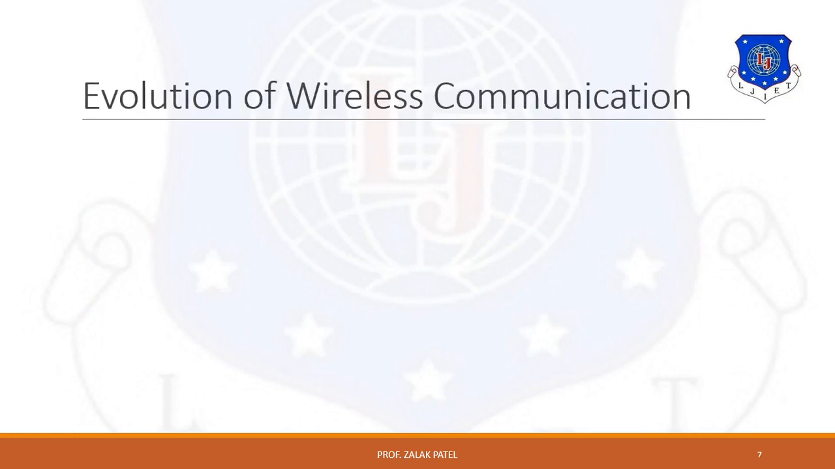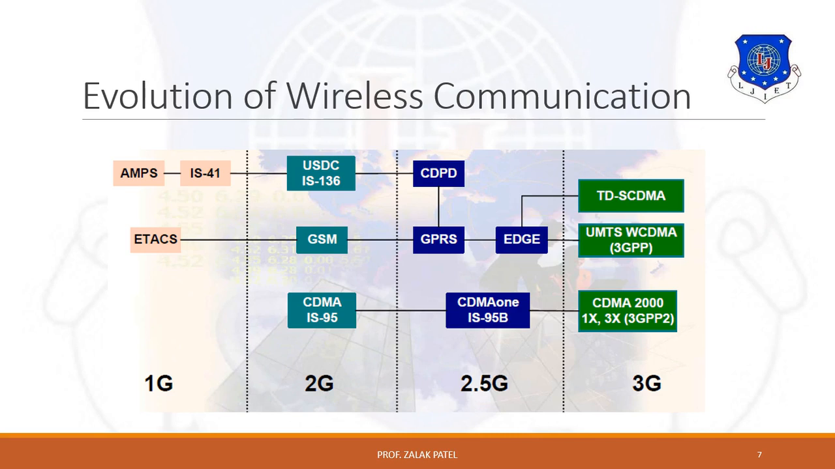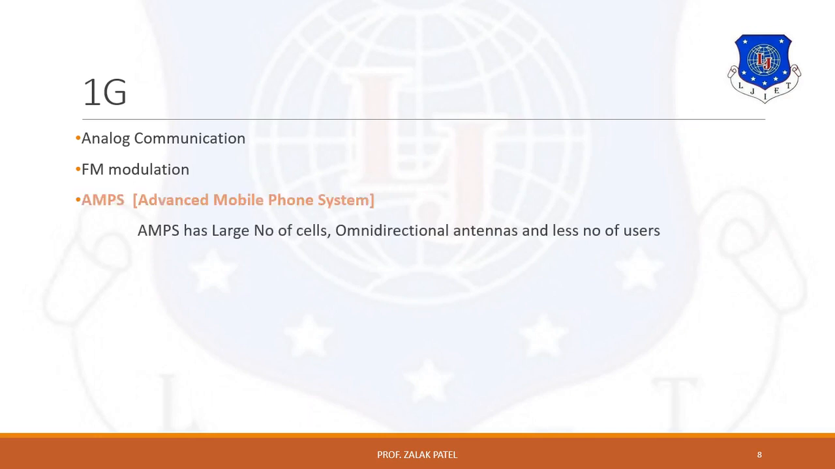Next is evolution of wireless communication, from 1G to 2G followed by the 3G standard. One by one we will take all the generations in the evolution of wireless communication. Let's start with the first generation. 1G basically uses analog communication, and the modulation technique used is frequency modulation. Its data rate is limited to 8 to 10 kbps.